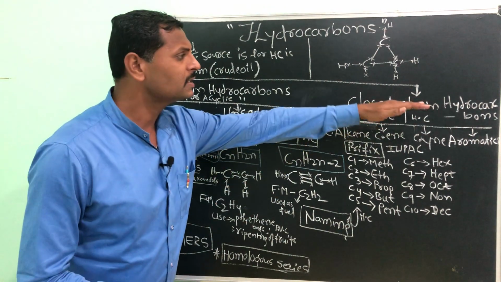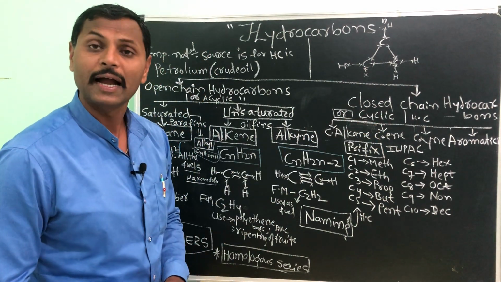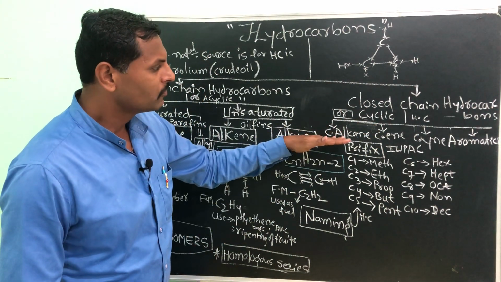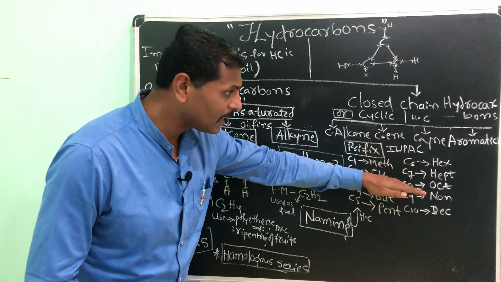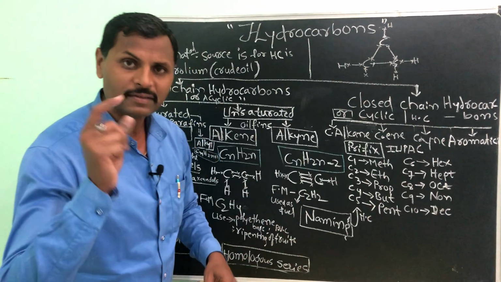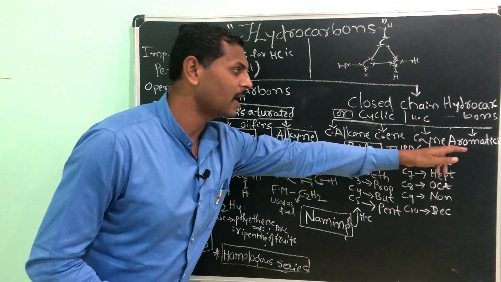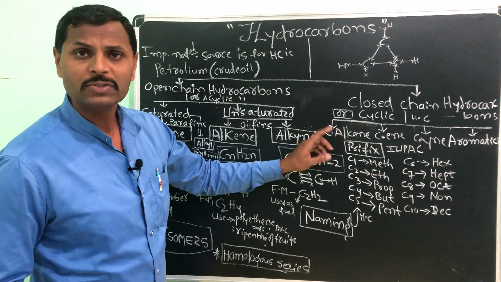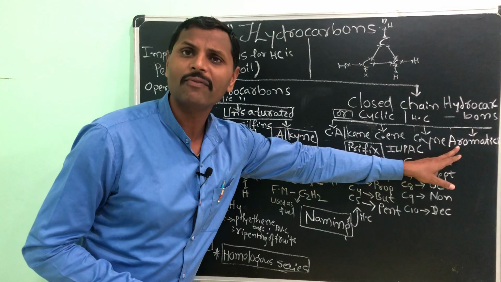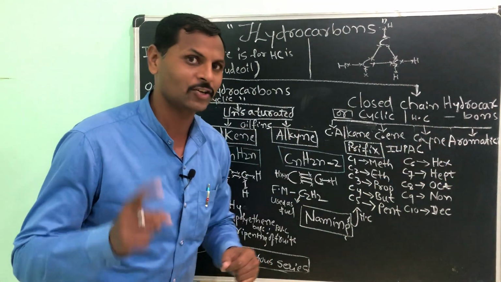Closed chain or cyclic hydrocarbons are cycloalkane, cycloalkene, cycloalkyne and aromatic. But this year we are going to study only cycloalkane and aromatic. That too, only two to three compounds from one and one compound from the other, but of course we will discuss more than one for extra knowledge.